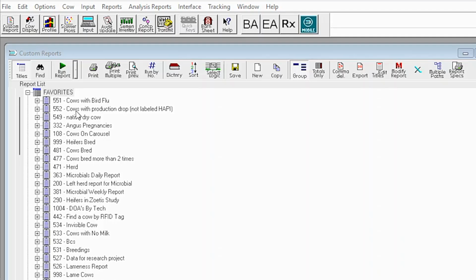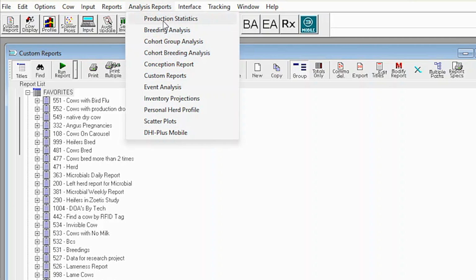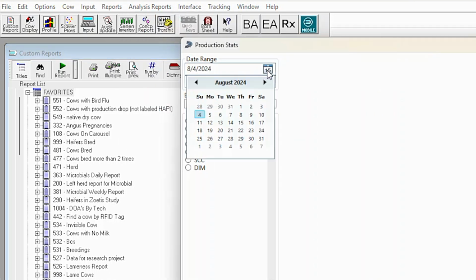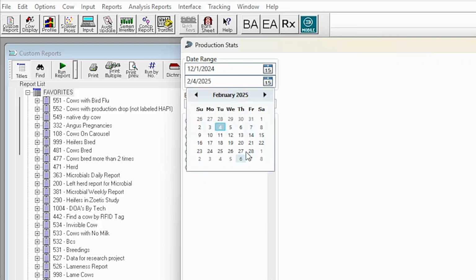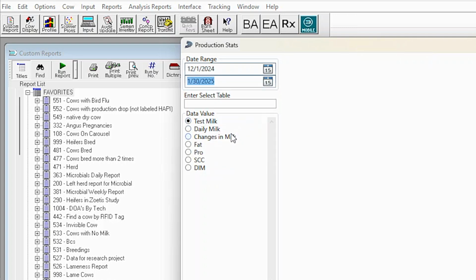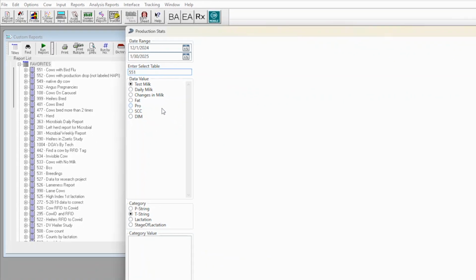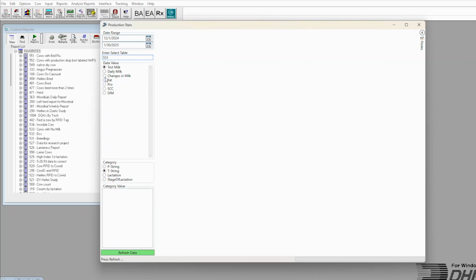Once those reports are created and generated, click Analysis Reports and click on the item that says Production Statistics. Change your beginning date range to December the 1st, and then we will change our ending date range to January the 30th. In the Select Table area, we will type in 551 to first look at the cows that were labeled as being treated for bird flu.